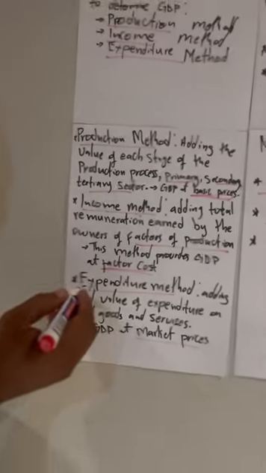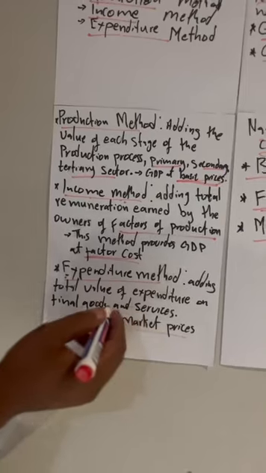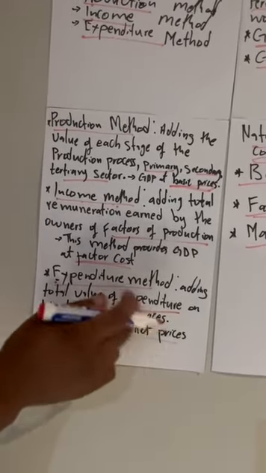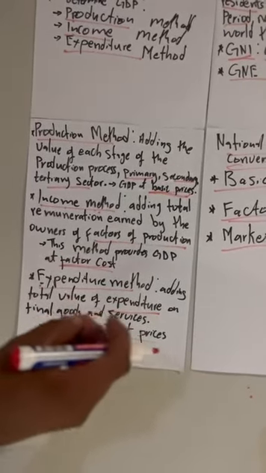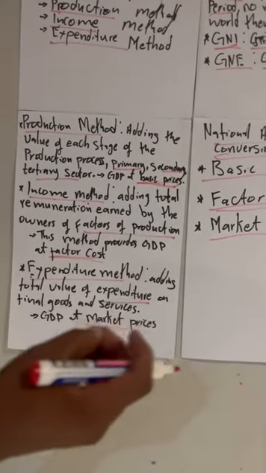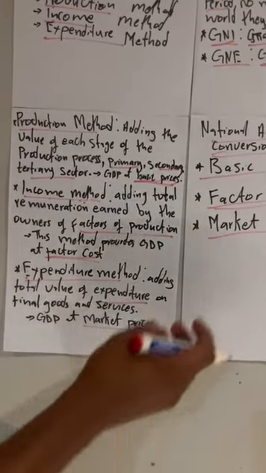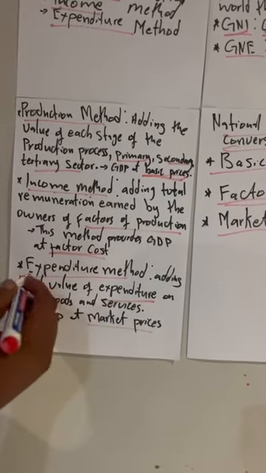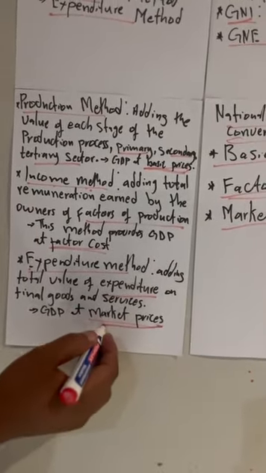And then the last one is called the expenditure method. That's whereby we're adding the total value of the spending. The total value of expenditure is spending that has been done by the consumers, by the government, by business. So we add all the money that was spent by consumers, the government, and business. That's how we get the GDP, but we get it at a market price.